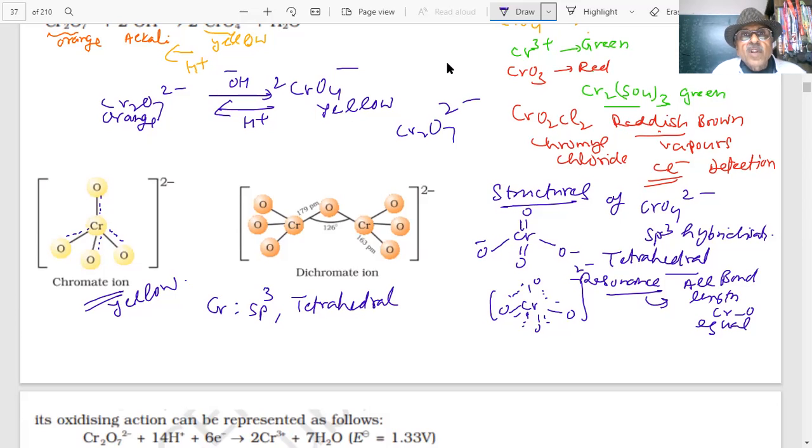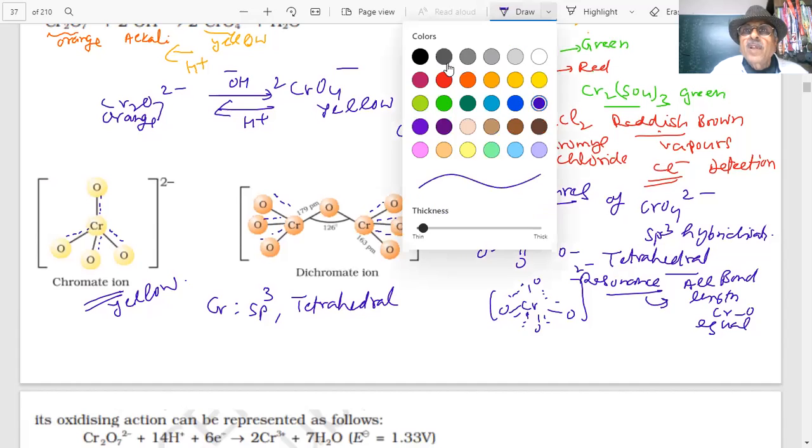So here there will be resonance in these three, and here also there will be resonance. So these chromium-oxygen bond lengths will be equal. But this chromium-oxygen bond length will not be equal because there is no resonance here. This part, there is no resonance.